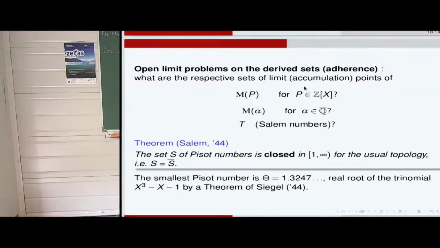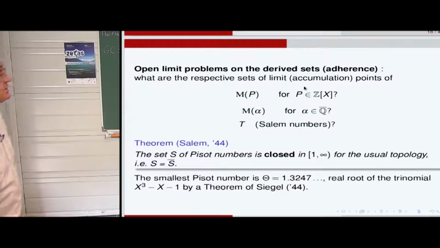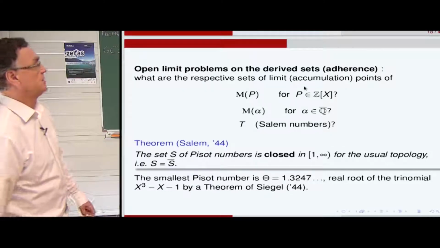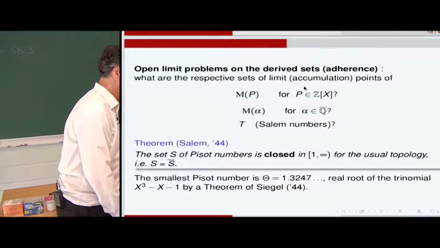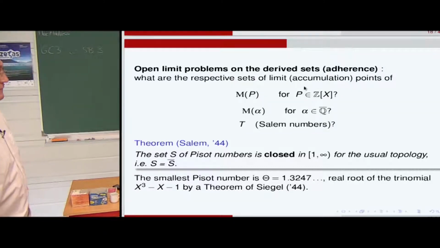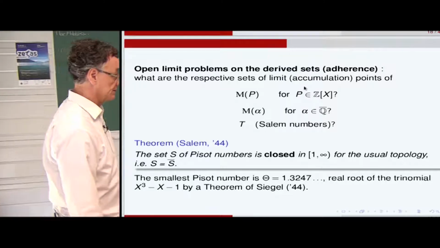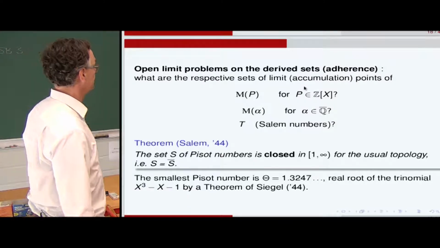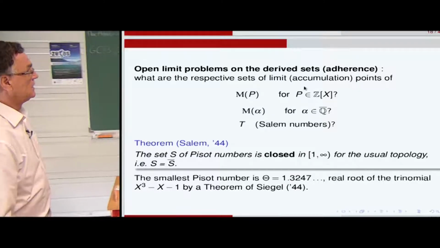What are the respective sets of limit accumulation points of the set of Mahler measures? It's a very rich domain of mathematics with multivariate Mahler measures. It's linked to very deep questions of representation of zeta functions, L-functions, and arithmetic geometry. I will come back to that.